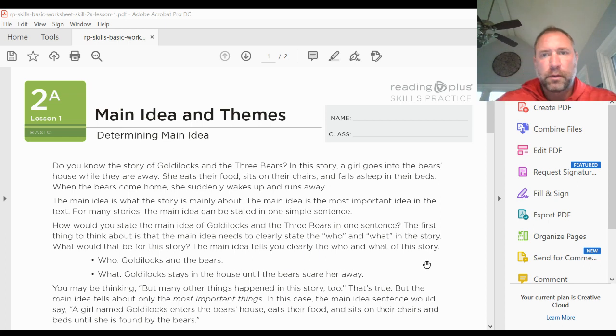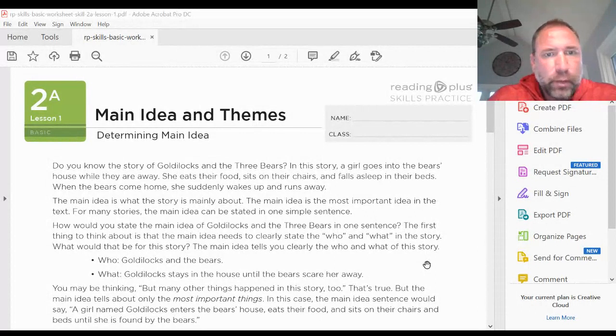All right, today we're going to revisit main idea and themes, and we're going to talk about how we determine the main idea. We're going to do some practice together, and then we'll do some comprehension check on your own. As we look at the main idea and theme, remember we're looking for what the paragraph or story is mostly about. Let's read along with the examples, and then we'll do some together.